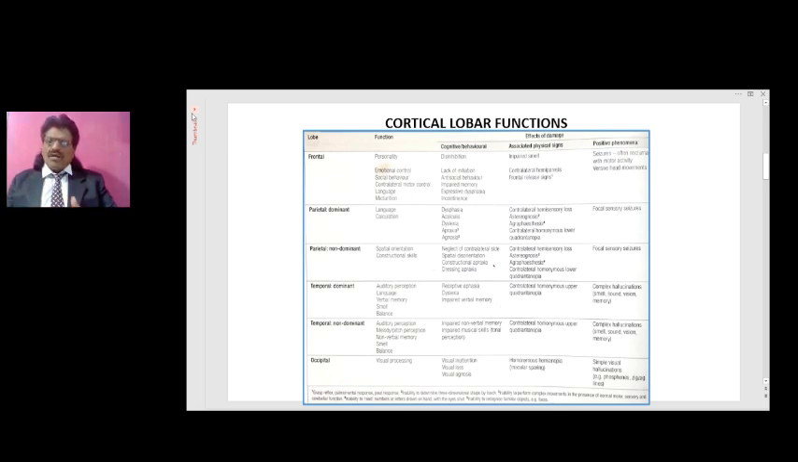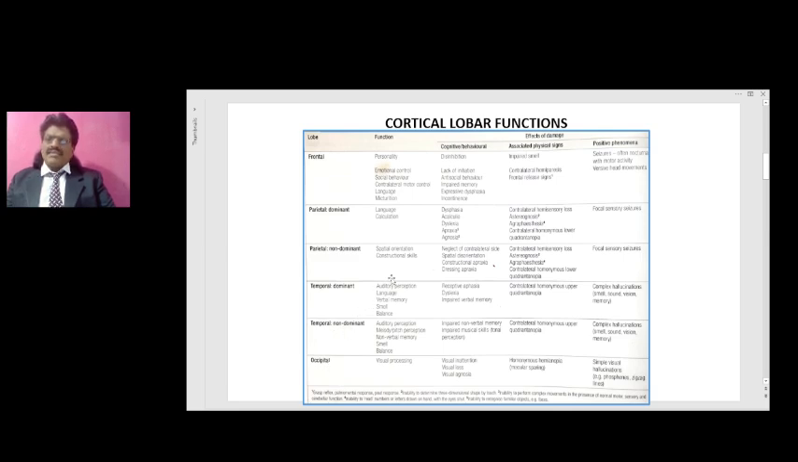So we'll talk about all four important lobes, namely the frontal lobe, the parietal lobe, the dominant and the non-dominant. What is dominant hemisphere? The hemisphere where the language area is situated is the dominant. So in most right-handers, the dominant hemisphere is the left. So parietal dominant and parietal non-dominant, likewise temporal dominant and temporal non-dominant, and finally the occipital lobe.